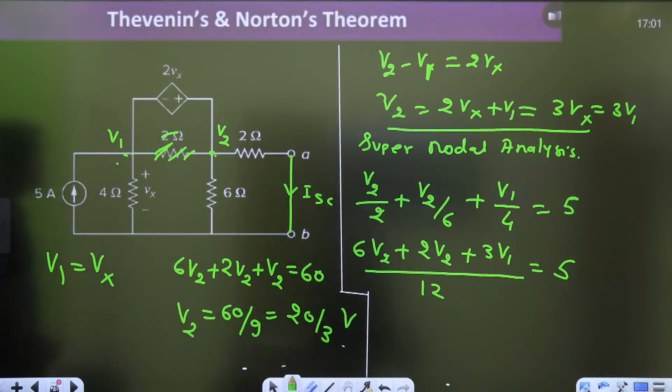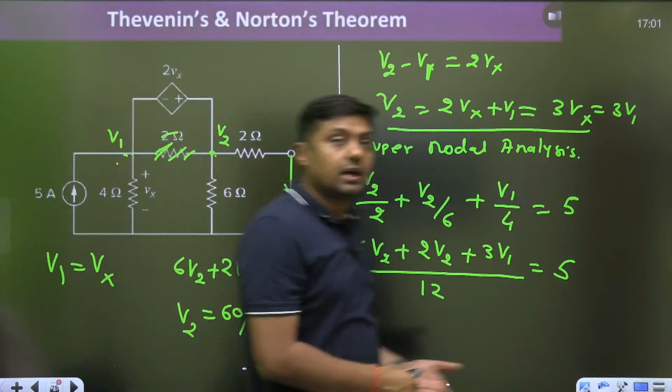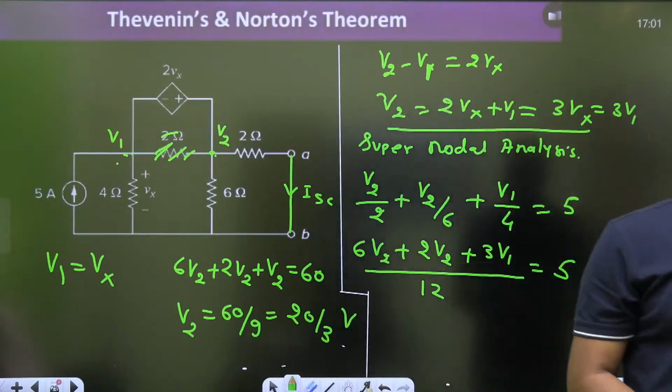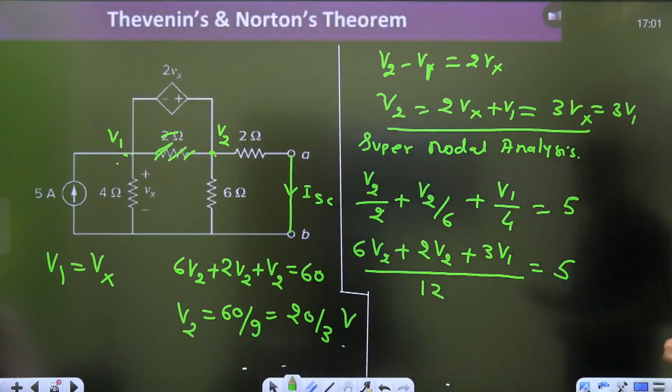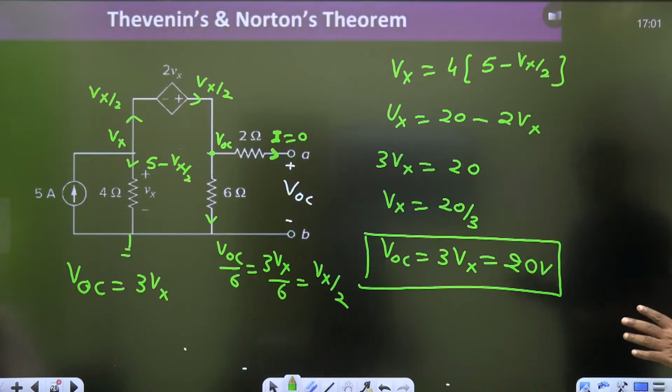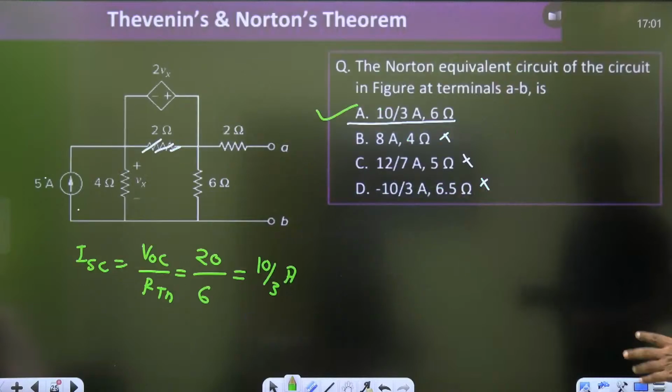So that is the case, guys. Directly you can find the VOC, RTH, then you can use it. And this has come. Otherwise what we can do, so this is the answer. Already I have verified. I have found VOC, ISC, RTH and so on.